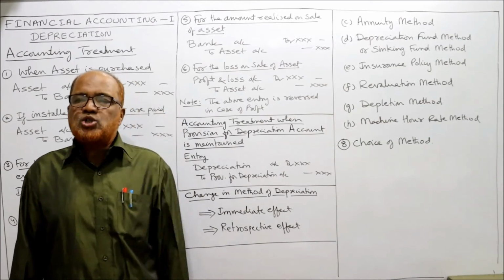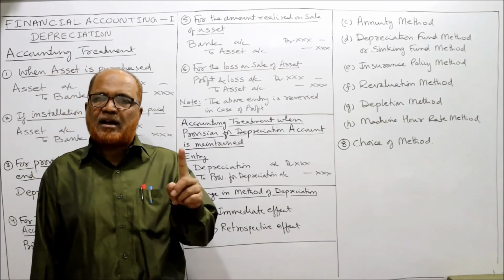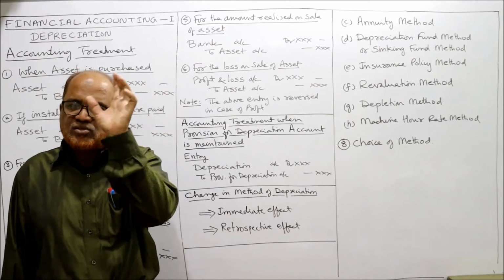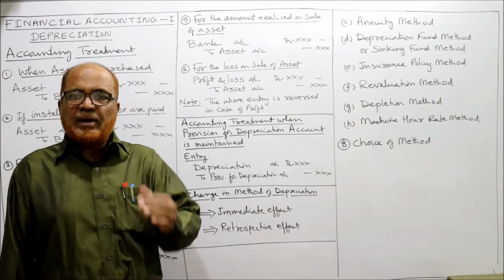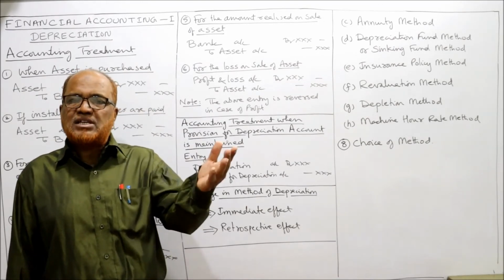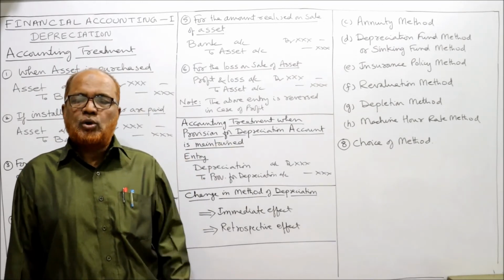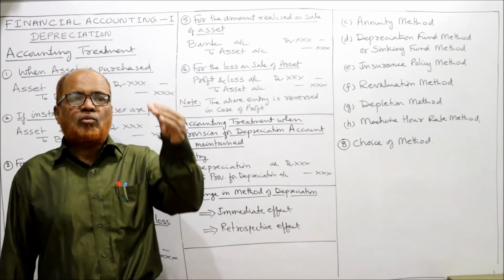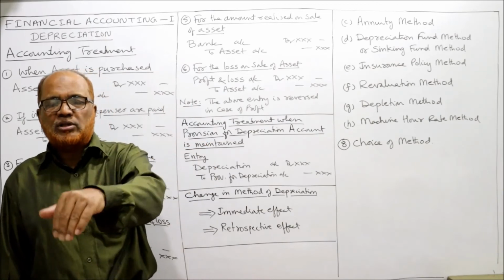Example, the original cost of the machine is 1,00,000. So on the asset side, the original cost we always show as 1 lakh rupees only. But from that 1 lakh, we deduct the accumulated depreciation. For example, first year 10,000, second year 9,000. Two years accumulated depreciation is 19,000. So 1 lakh minus 19,000, take the amount in the outer column.